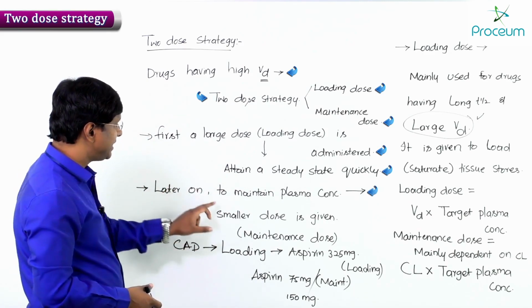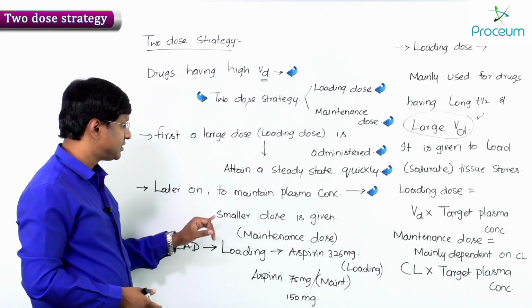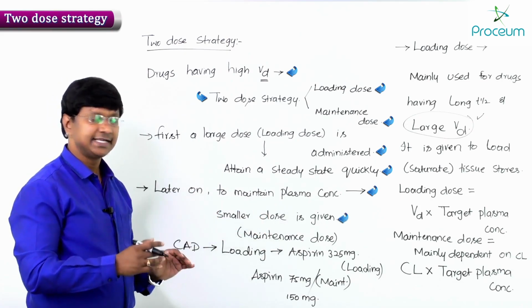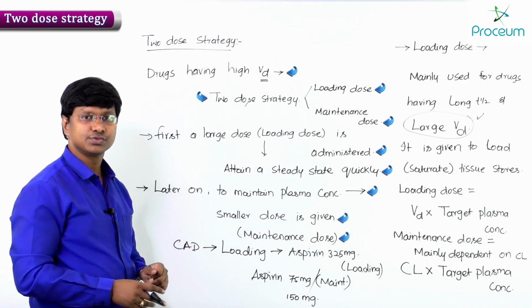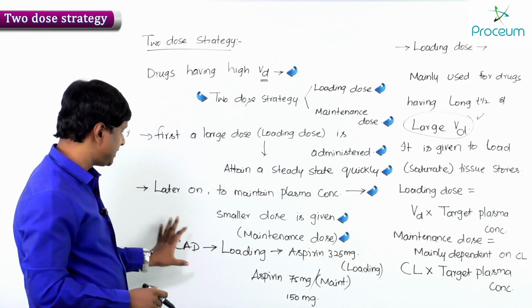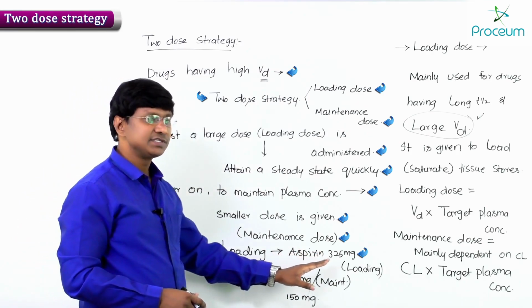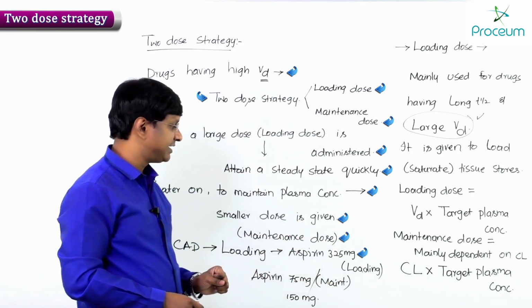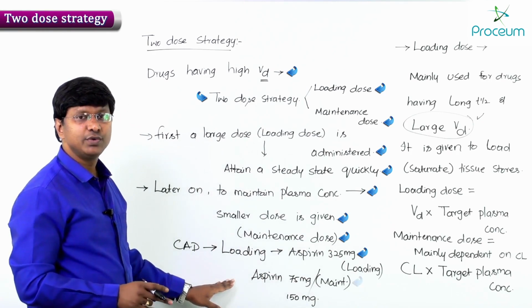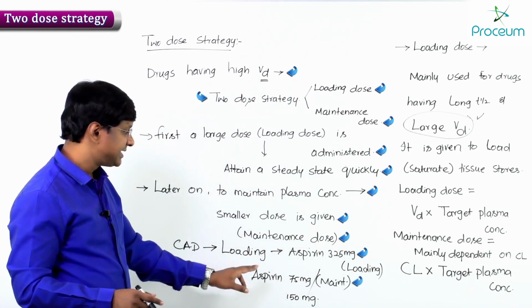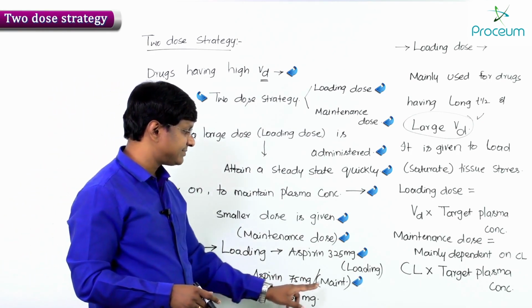Later on, to maintain the plasma concentration, a smaller dose is given, and that is the maintenance dose. For example, in a patient with coronary artery disease, that is MI, a loading dose of aspirin is given, nearly 325 milligrams, followed by a maintenance dose of aspirin, around 75 to 150 milligrams.